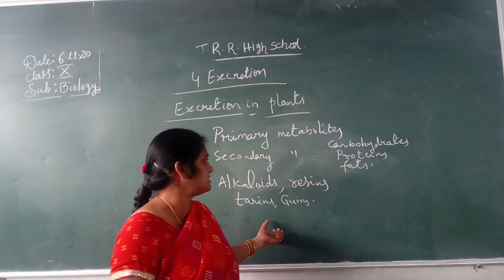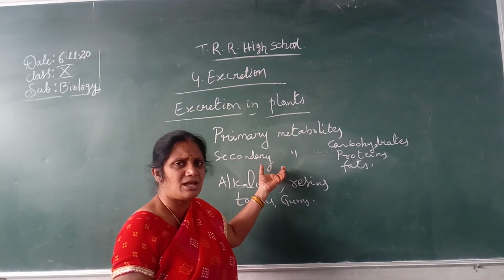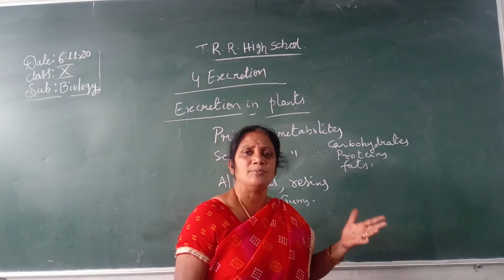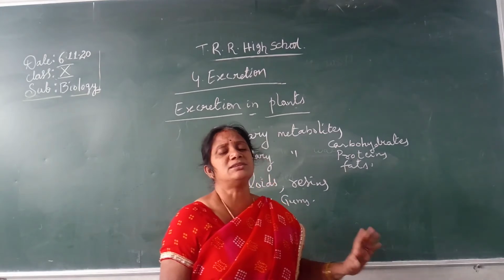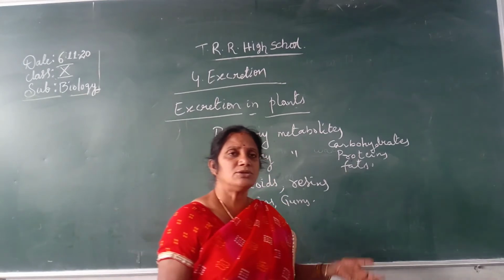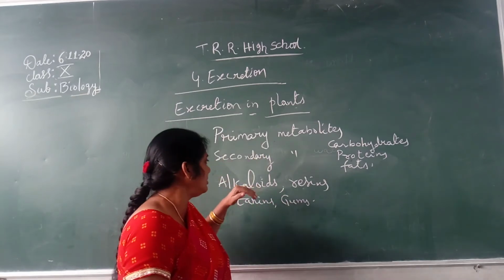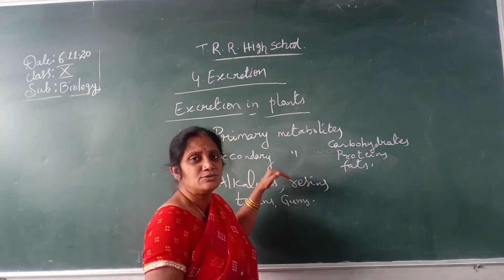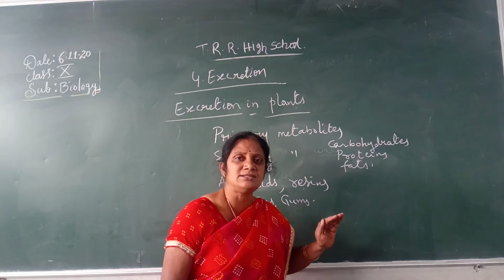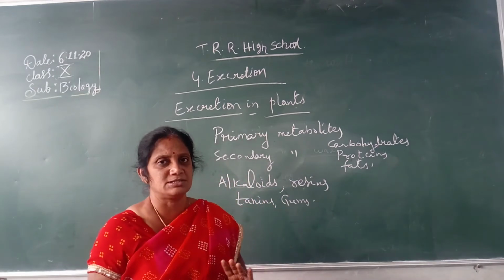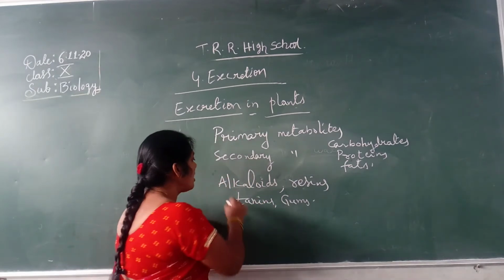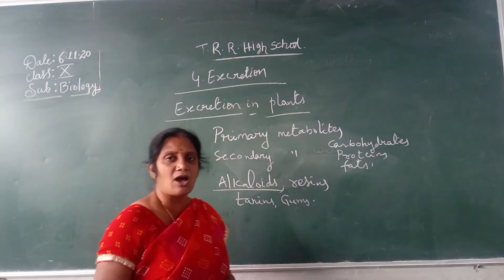So these secondary metabolites are not required for the plant. Sometimes they may help, sometimes they may not. These secondary metabolites are considered waste materials. First we will discuss the alkaloids. What are alkaloids?